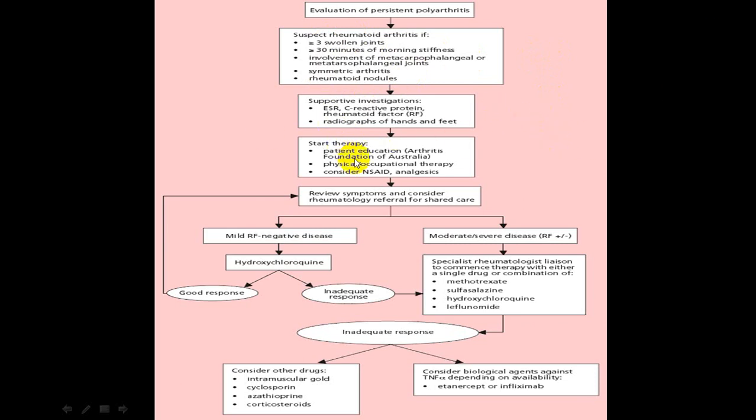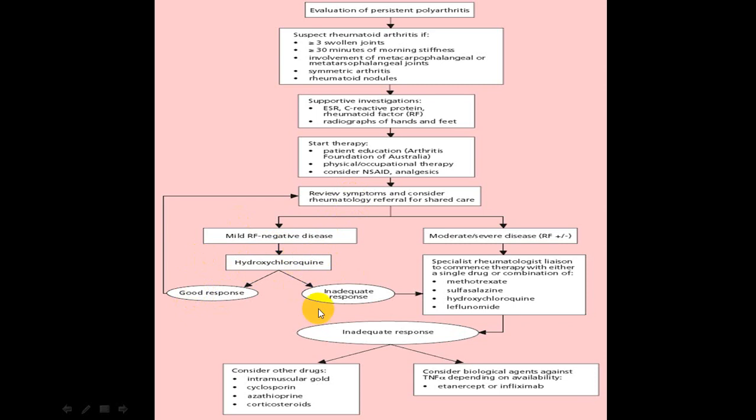And once you diagnose that, you will have to educate the person. You put them on symptomatic treatment. And now, depending upon the severity, you can start with the treatment. The treatment usually started is DMARD, we call it DMARD. So in a mild variety, you can put them on hydroxychloroquine. If a person on only hydroxychloroquine is getting a good response, you can review the symptoms again.